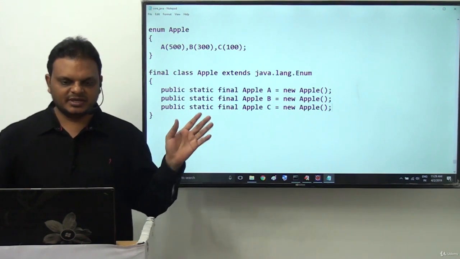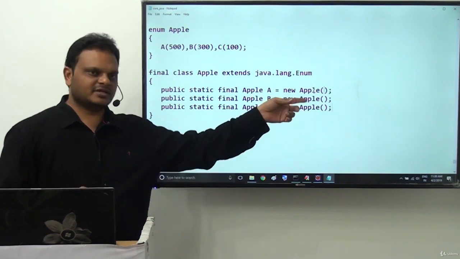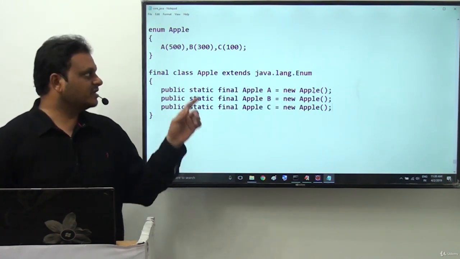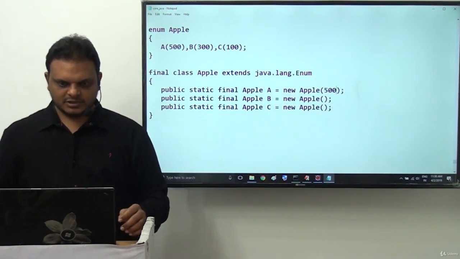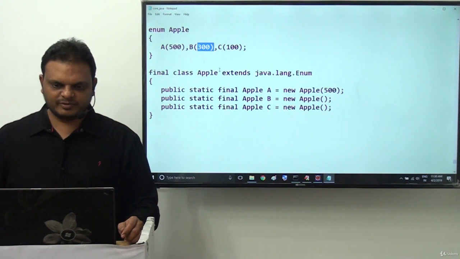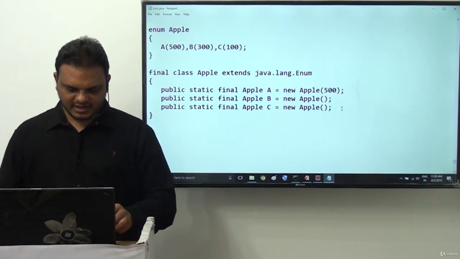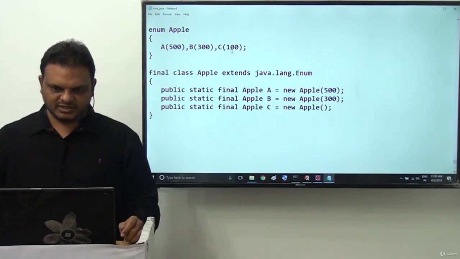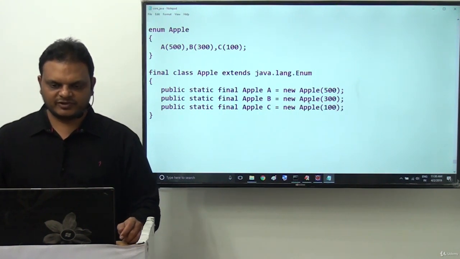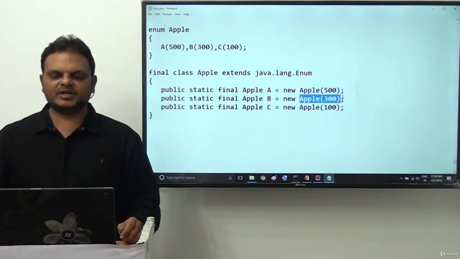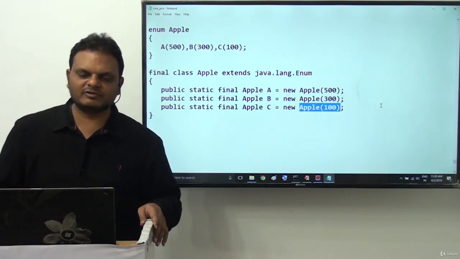If you put brackets and provide the price values along with the constants, it means we are going to execute a parameterized constructor for creating the Apple class objects. A of 500 means 500 will be passed automatically to the Apple constructor. B of 300 passes 300, and C of 100 passes 100. Observe carefully: previously it was a zero-argument default constructor, but at present we are calling a parameterized constructor.